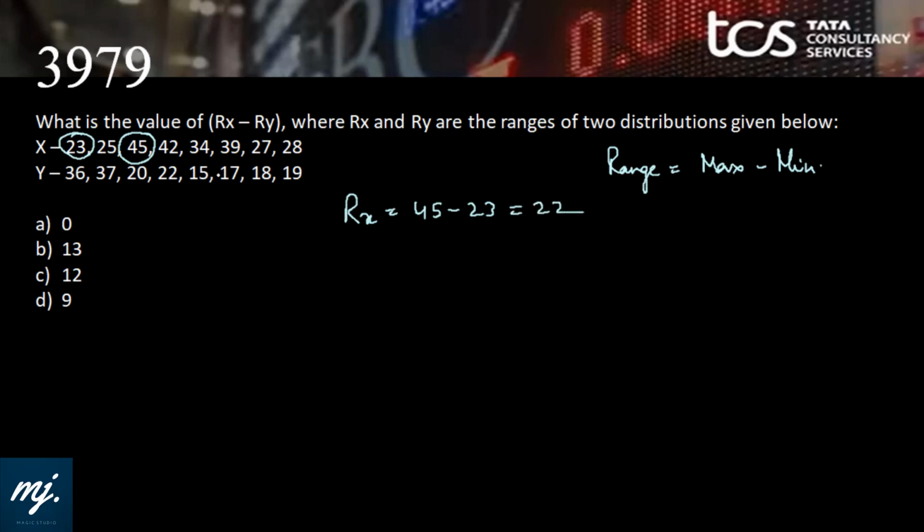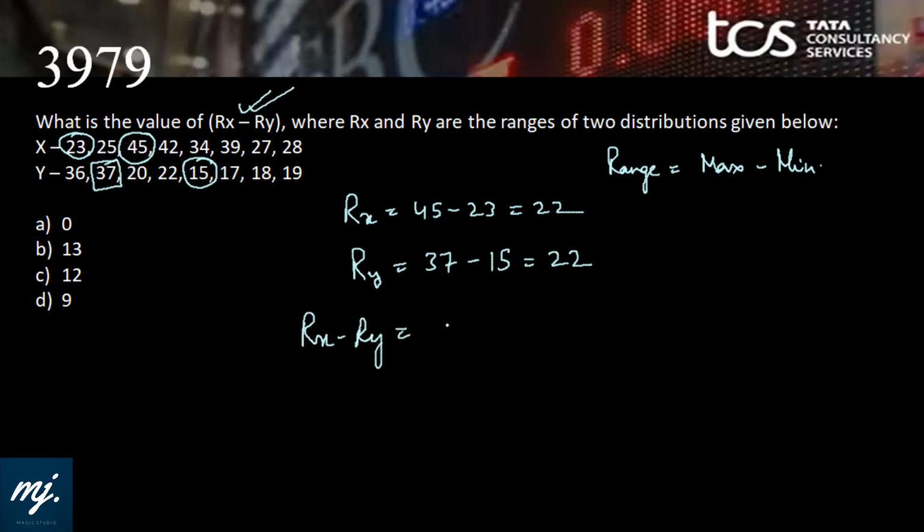Now looking at y, 37 is the maximum, and 15 is the minimum. So Ry would be 37 minus 15, that is also 22. Now they are looking for the value of Rx minus Ry. So Rx minus Ry is 22 minus 22, that is 0. Yes, that is in option A.